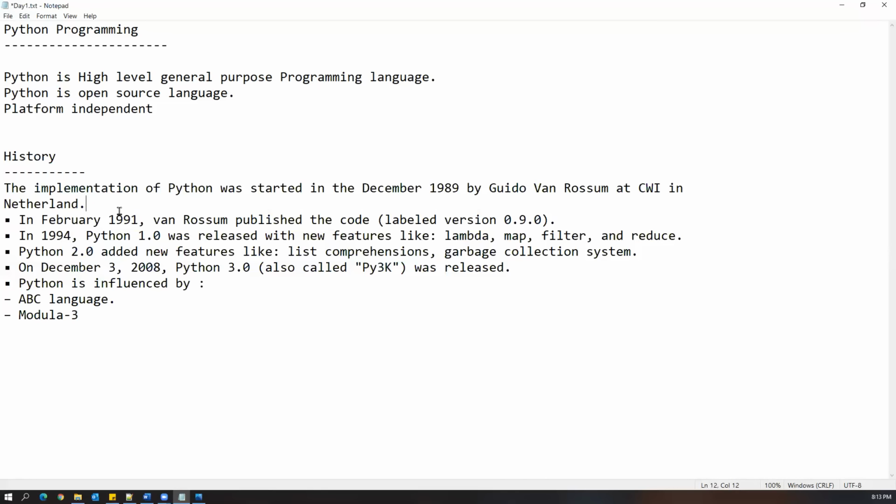So there are multiple versions in the middle, but as soon as Python 3 started, people started using it in multiple trending technologies, and it is more compatible with the latest technologies. All right, so this is a simple, basic understanding of what Python is and where it started.